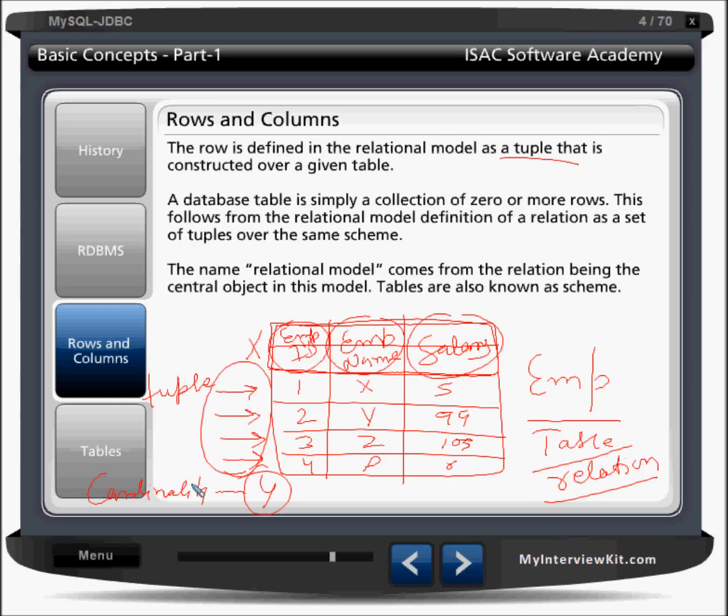Total number of columns is called degree. If anyone asks what is the degree of this table, you just count the number of columns. It is 3, so 3. What is the cardinality of this table? Just count the number of rows. The total is 4, so we can say it has 4 rows. I hope you understood this now.